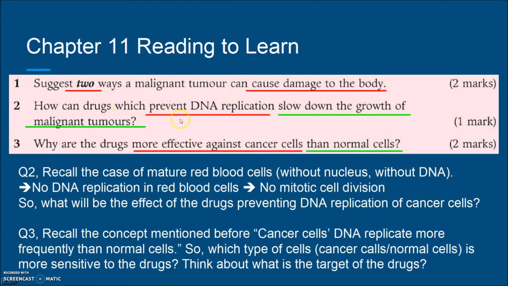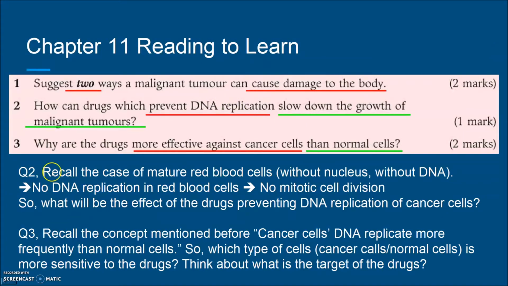In this question, I'm not talking about the drugs eliminating or destroying the DNA in the cancer cell. I just tell you the drugs can prevent the DNA replication. So I want you to think about what will be the effect of the drugs preventing DNA replication of the cancer cells. Of course this effect is on the growth of the malignant tumors. That means how can the drugs slow down the cell division of the malignant tumors? Is there any relationship between the DNA replication and the cell division?